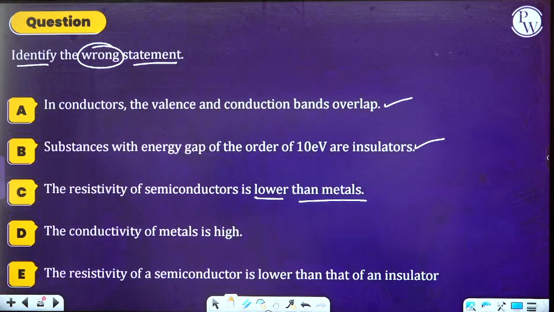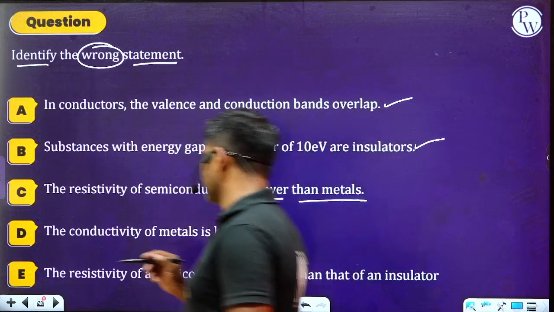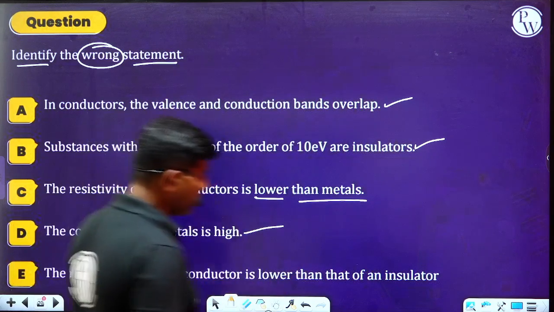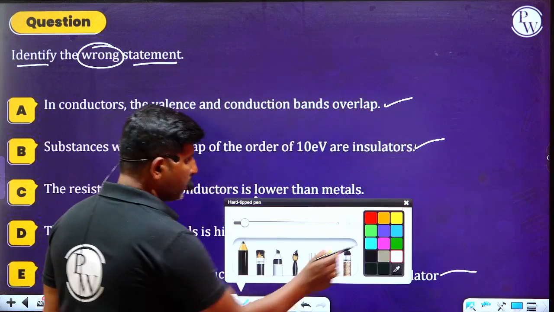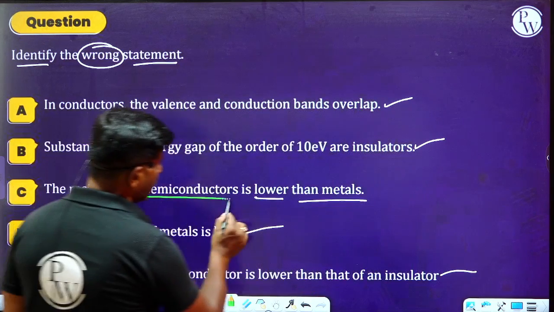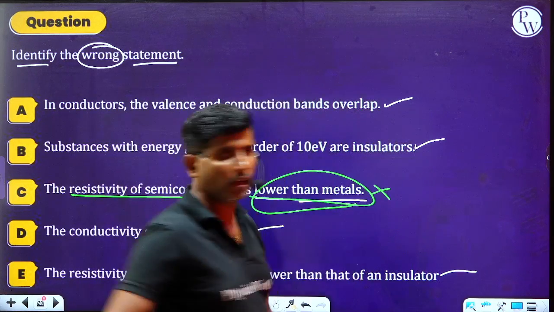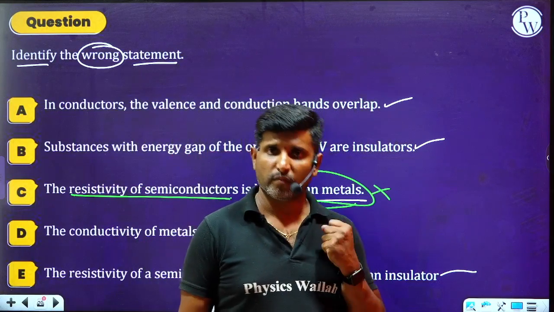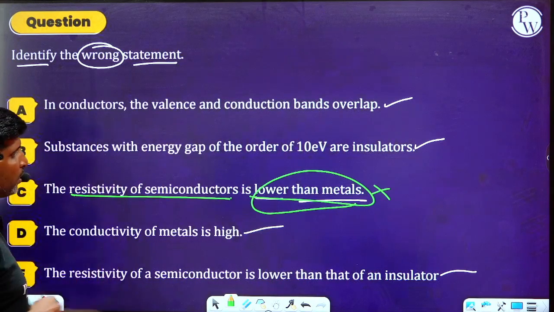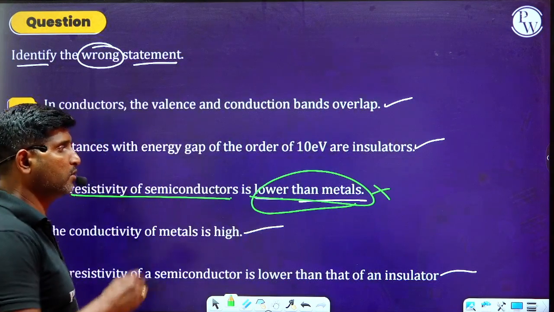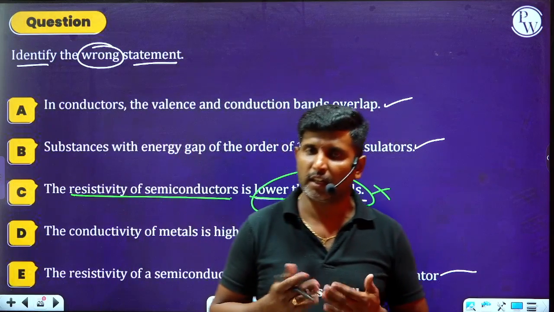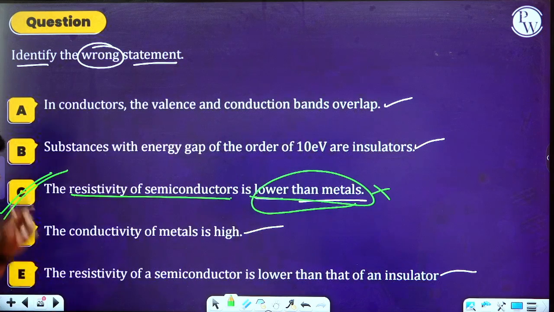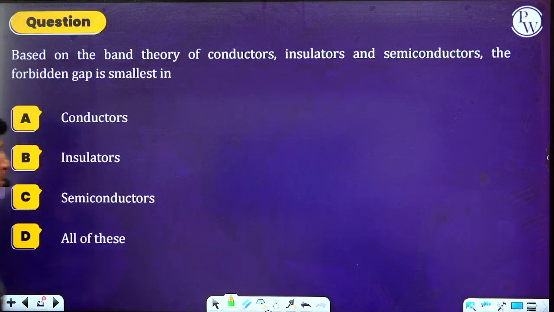Whenever we observe the options, we have to select the wrong statement. We can know that the conductivity of metals is high and the resistivity of semiconductor is lower than that of insulators. But whenever we come across the resistivity of semiconductor is lower than that of metal, that is a wrong statement. Sorry, the resistivity is greater than the metal, because conductivity of the metals is greater than the conductivity of semiconductors, greater than the conductivity of insulators. Okay, hence we can select option C as the right answer. Move on to the next one.